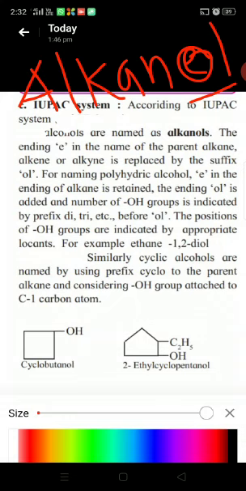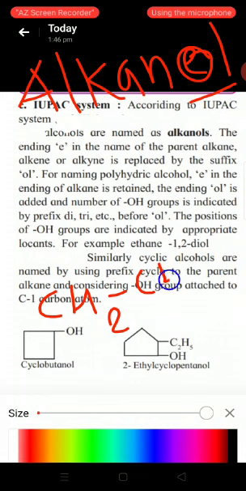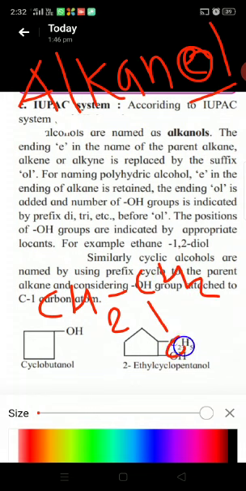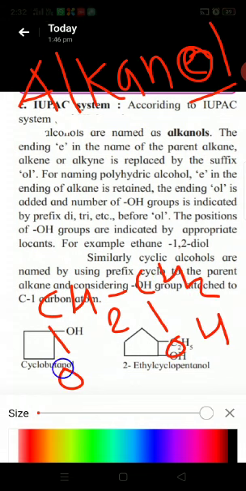For polyhydric alcohol, the E in the ending is retained. The ending OL is added and the number of OH groups is indicated as di, tri before OL. The position of the OH group is indicated by the appropriate locant. For example, see here CH2-CH2 and two OH groups are added here.